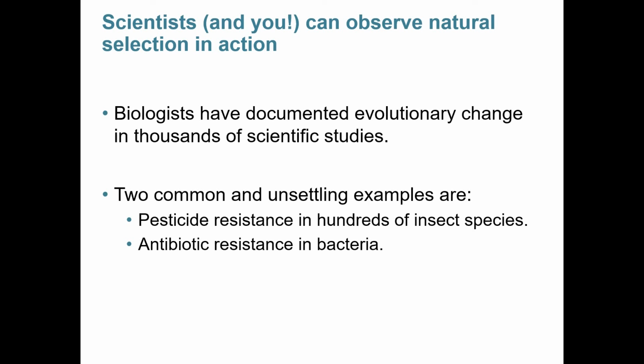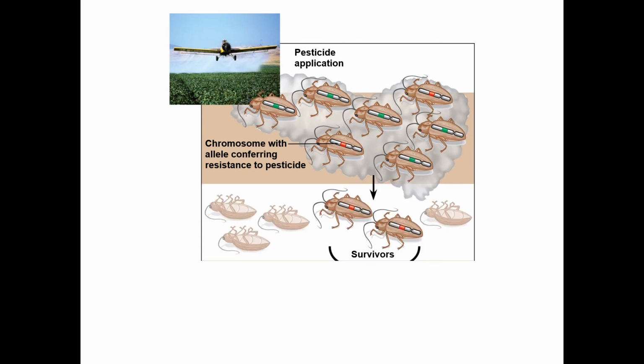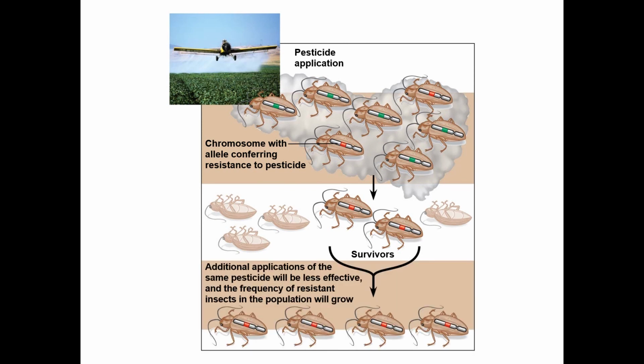This is different from artificial selection. Artificial selection is selecting for a trait that has nothing to do with survival, but is something you want to happen. Under most circumstances, when you apply pesticides to, let's say, a crop field, maybe by crop dusting like in this plane, you're trying to kill everything. It's essentially a genocide on this insect. This is an extremely heavy evolutionary pressure. This means that only a few organisms are going to survive, those that are resistant to your pesticide. They are the only ones that are going to be able to have offspring, and that means that you're going to increase pesticide resistance every time you spray the field.